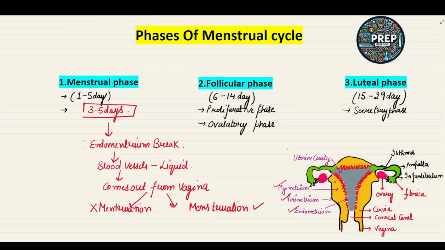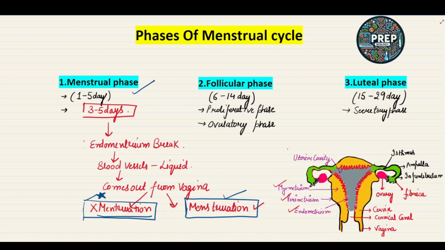When the ovum released from the ovary is fertilized by the sperm and it causes pregnancy, then the menstruation does not occur. But in the normal condition, when the ovum is released from the ovary but is not fertilized by the sperm, then the menstrual cycle occurs. So this is the difference. I hope this is clear to you all.